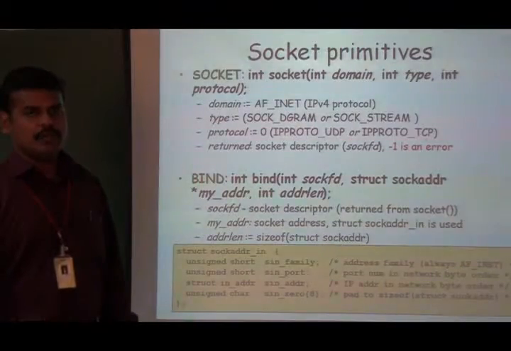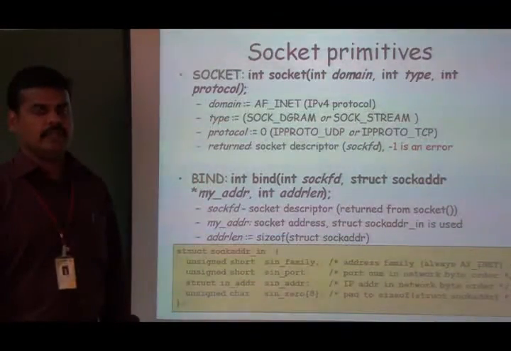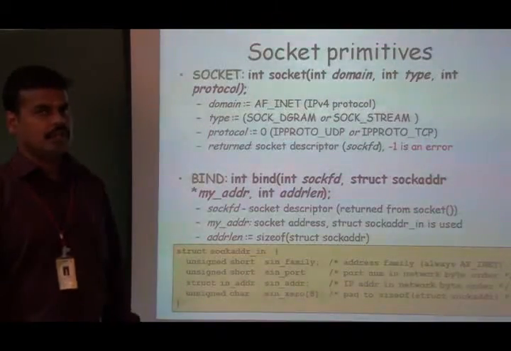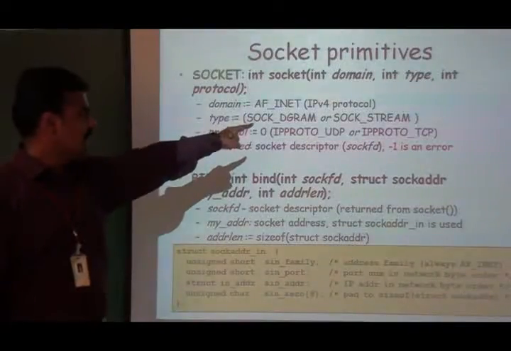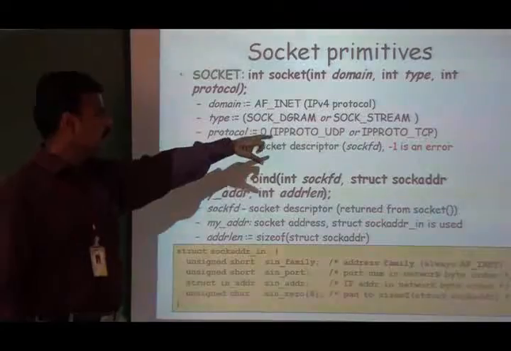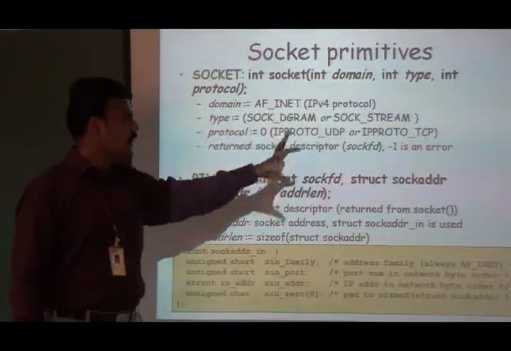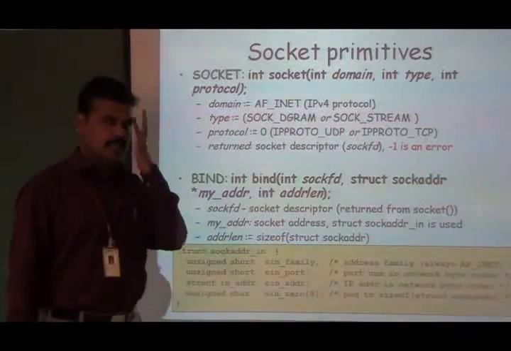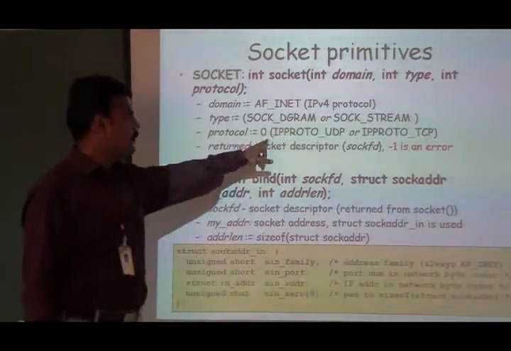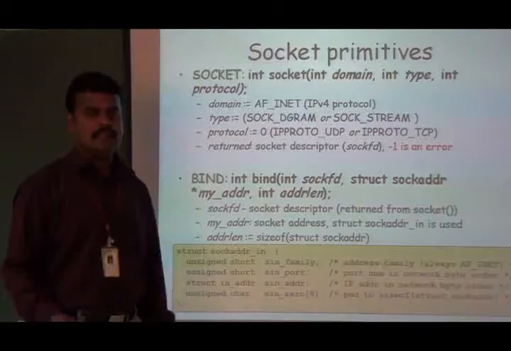If you do not want to mention the protocol explicitly, and want to let the kernel choose the value for the last argument, then we have to assign 0. If you are going to create a stream socket, the possible value for the last argument will be IPPROTO_TCP. If you create a stream socket and assign IPPROTO_UDP, then there will be an error.